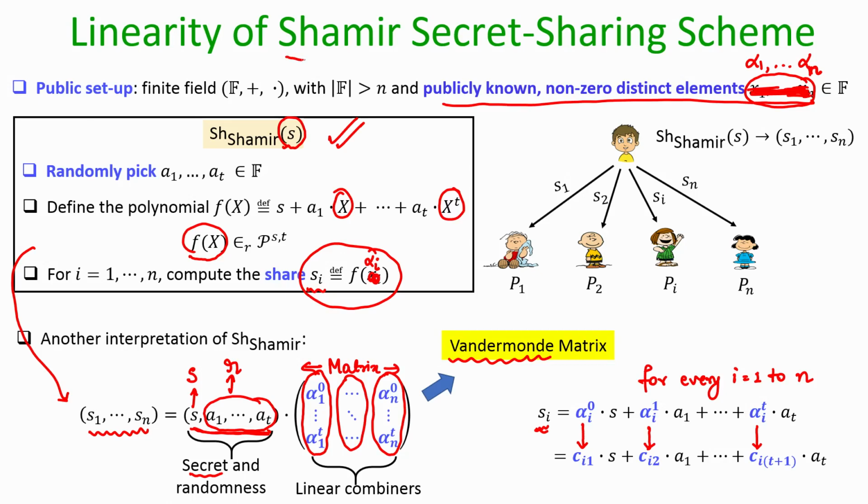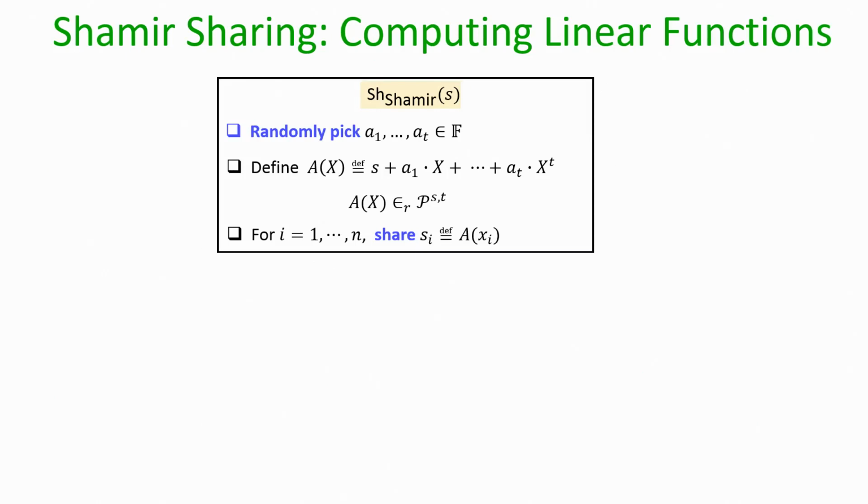So, we have shown that Shamir secret sharing scheme satisfies the linearity property, and since it does, now we will see some very nice properties. We will see some magic, namely how it is possible to compute linear functions of secrets which are shared as per Shamir secret sharing scheme, without knowing the secrets, but by performing the operations on the shares themselves.